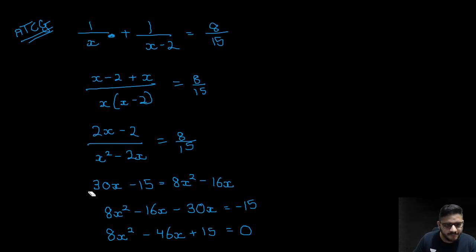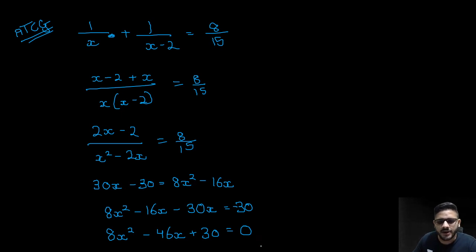Silly mistake. It will come 30 here. Extremely sorry guys. 30, 30, and then again 30. This goes here, so this is minus 30, and this becomes plus 30.